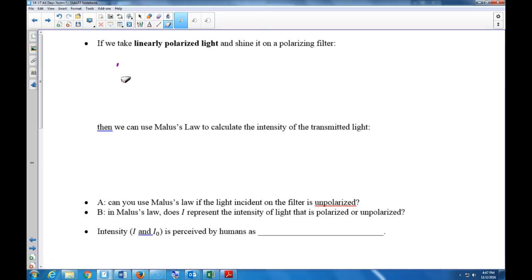Or no, you know what? Let's take a complicated situation. I said complicated, didn't I? It's at an angle. Uh-oh. And the filter, here's my filter, has a horizontal axis.